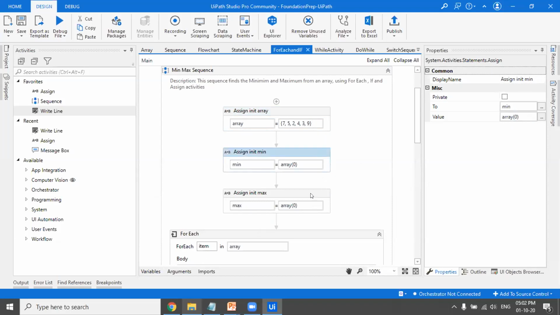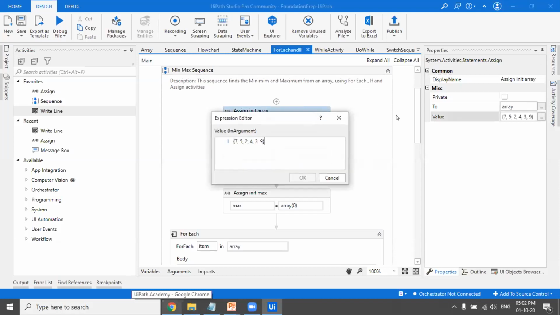So what I have done at the starting is that this minimum and maximum would at the end contain the result. But as of now, I have set these two values to be 7. And I can even change this thing. So setting it to the first value is nothing but just initializing it with a value. You can even set it to 1 or you can even set it to 2.